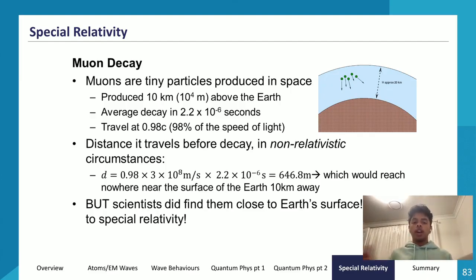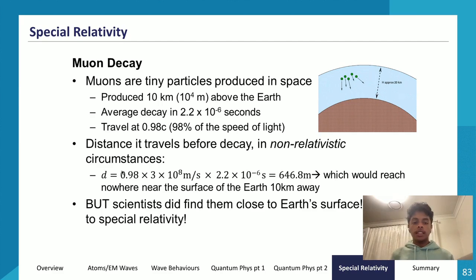the length it has to travel is going to be very contracted, right? So the length contraction and time dilation both apply here. They always both apply. So from the muon's perspective, it has a half-life of 2.2 times 10 to the power negative 6 seconds, but the length it has to travel to reach Earth's surface is going to be very contracted.